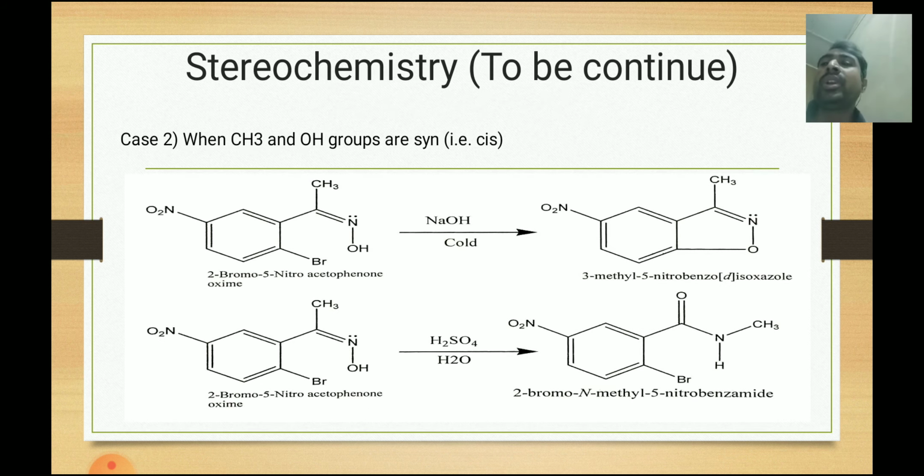Now case 2, when the CH3 and OH groups are syn, or cis.